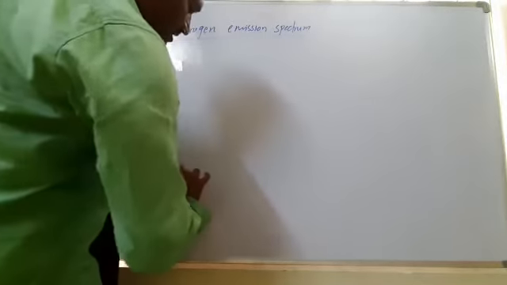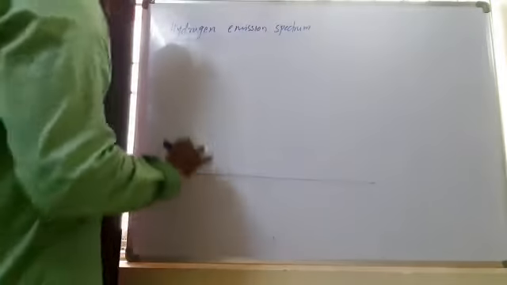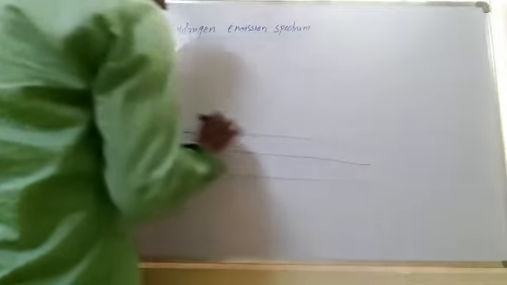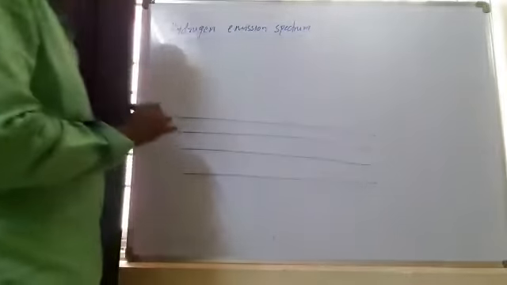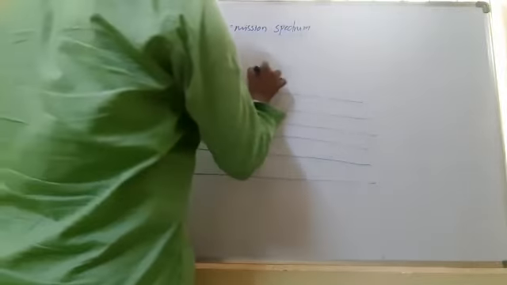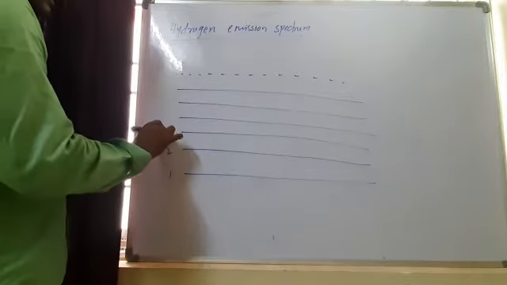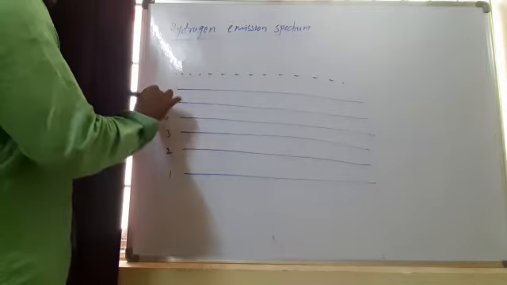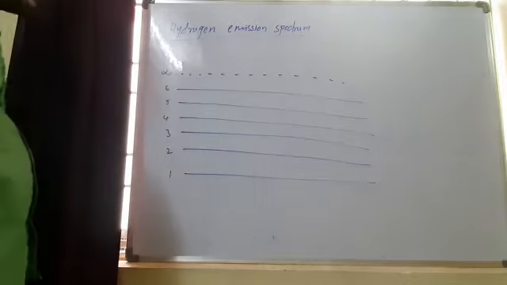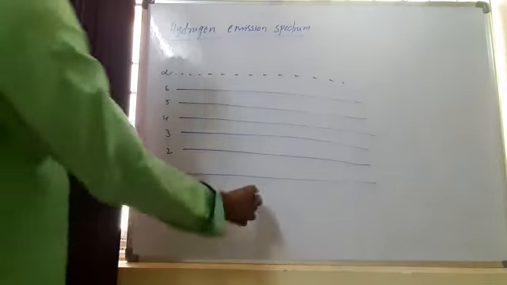So this is the ground level, and these are excited levels. So this is the infinite level: first, second, third, fourth, fifth, sixth, and infinite. Here the nucleus is present.